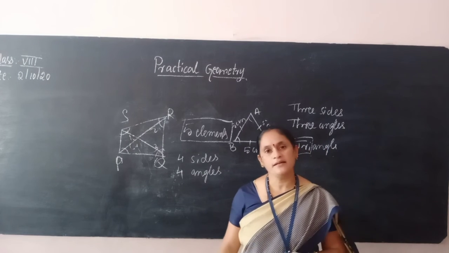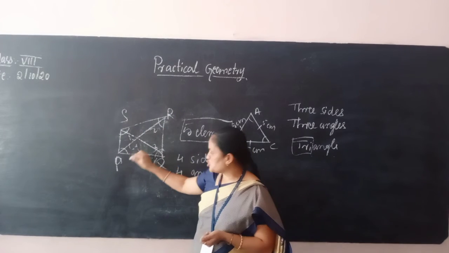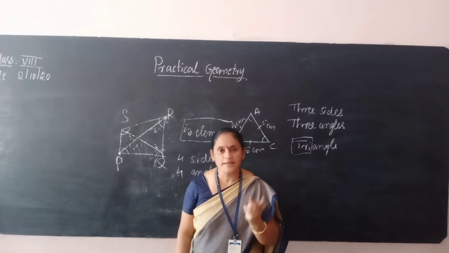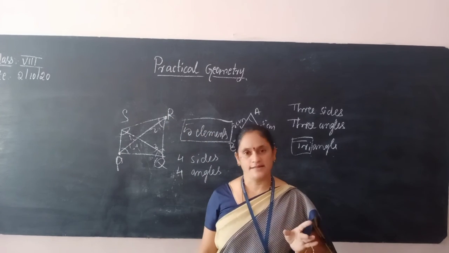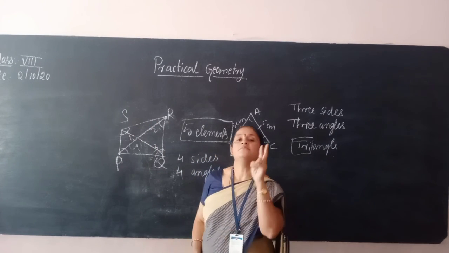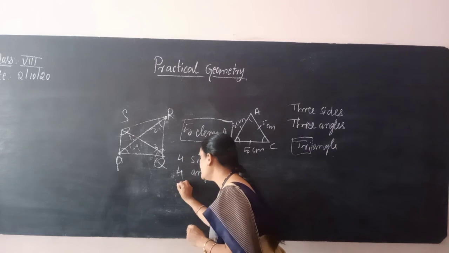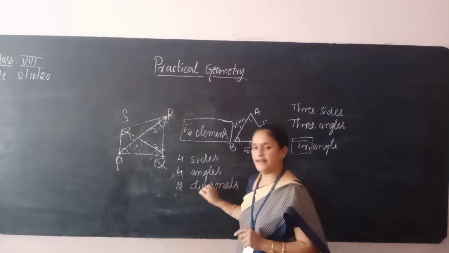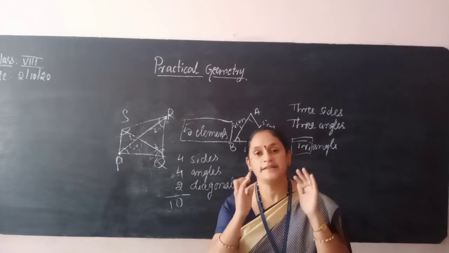Then, what is a diagonal? We already discussed it in the last class. A diagonal is a line that joins opposite vertices. What is a diagonal? A line segment that joins opposite vertices is called a diagonal. So, how many diagonals can we draw in a quadrilateral? We can draw 2 diagonals. So, 4 sides, 4 angles and 2 diagonals. The quadrilateral has totally 10 elements.